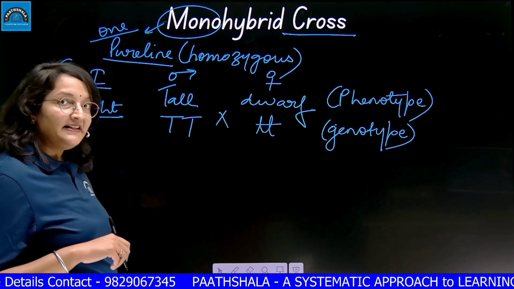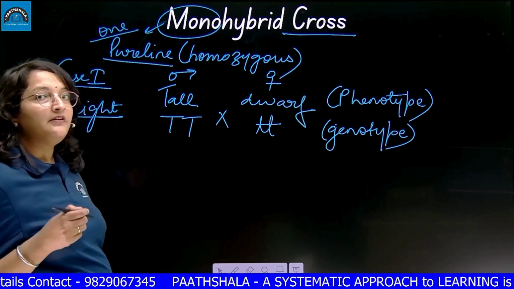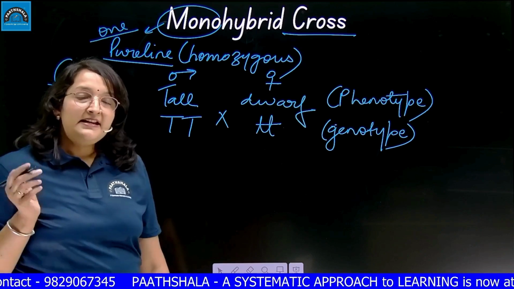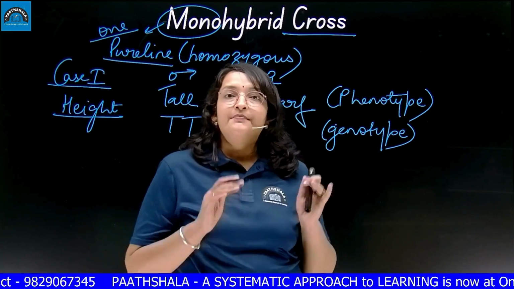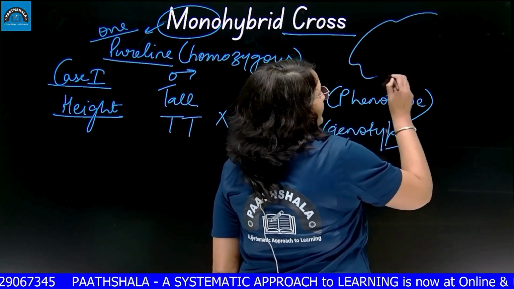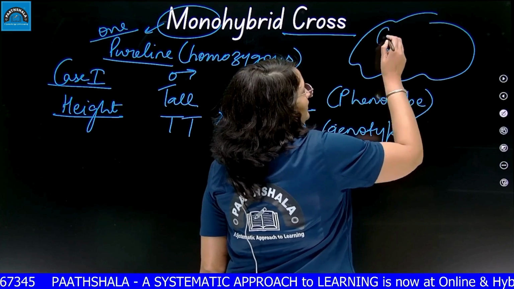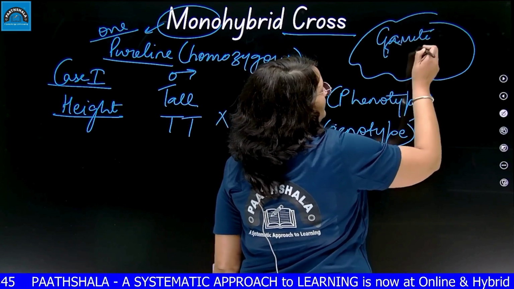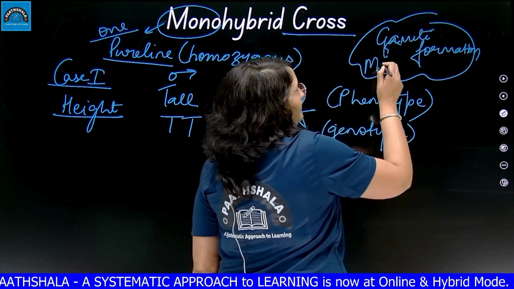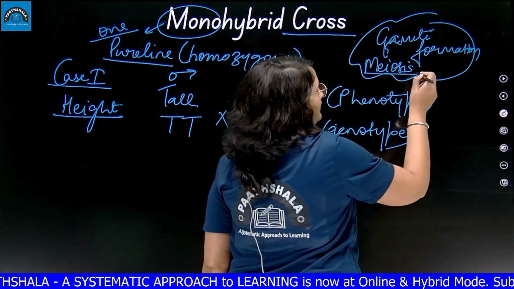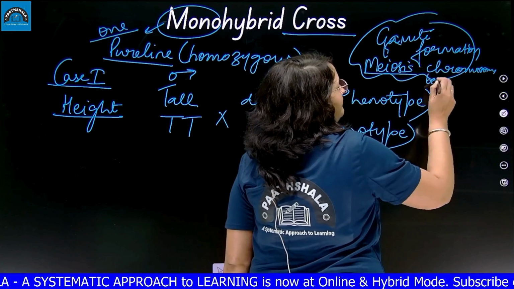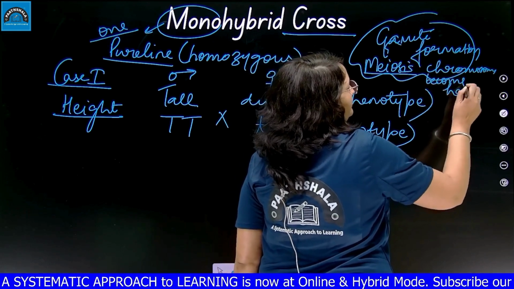Whenever crossing is done, the parent plant will always form gametes. Because of meiosis, in the gametes the chromosomes become half. Gametes are always haploid. So here I am adding: gamete formation requires meiosis, so chromosomes become half.